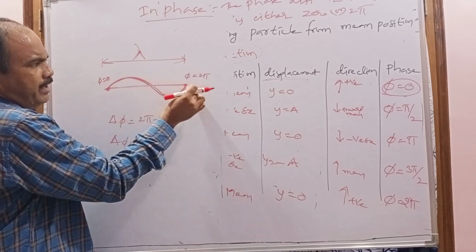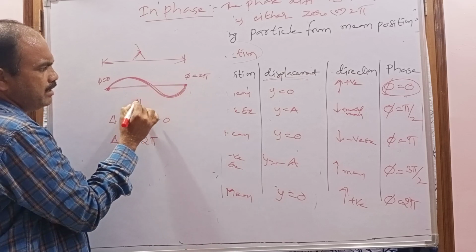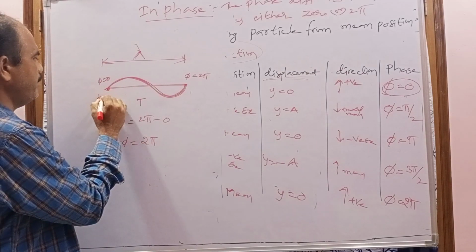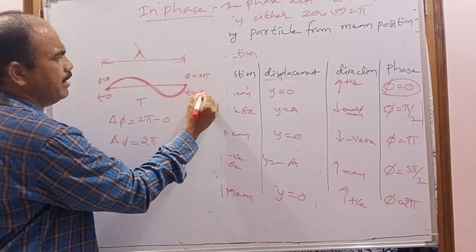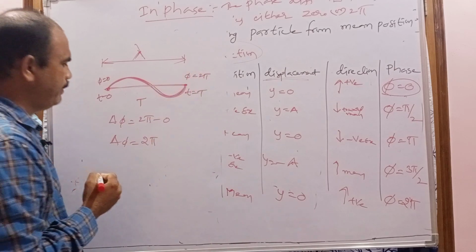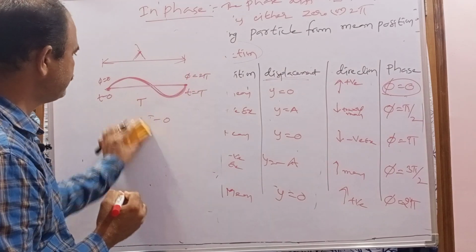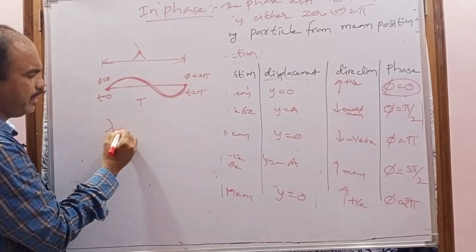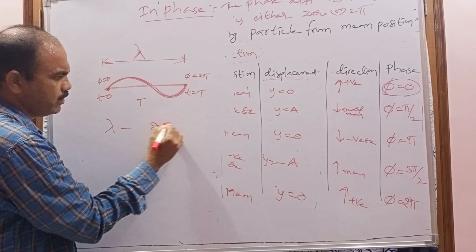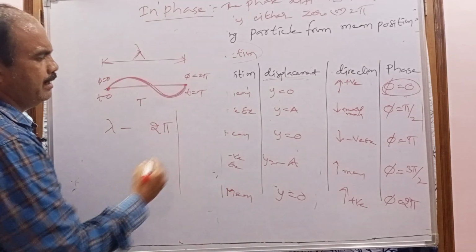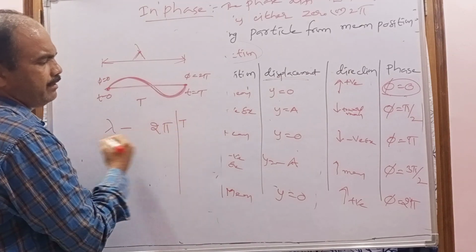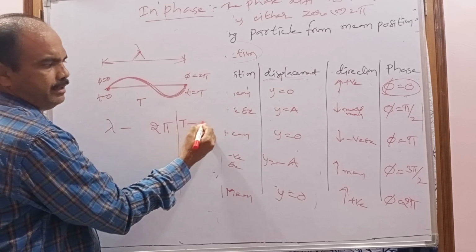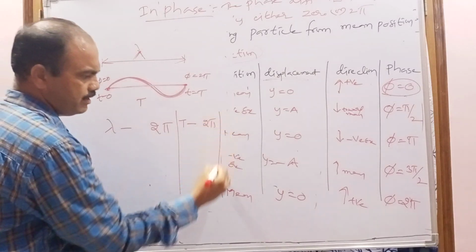The time difference between the two particles is how much? T. Here at time t equals 0, and here at time t equals T. And if the two particles are separated by distance 2 lambda, then what is the phase difference? 2 pi. Or if the time period difference between the two particles is T, then also the phase difference is 2 pi.